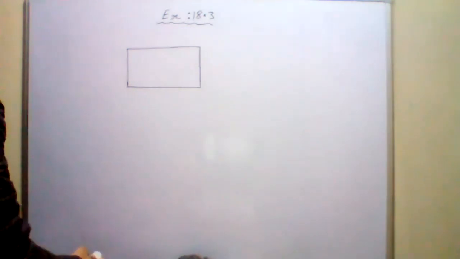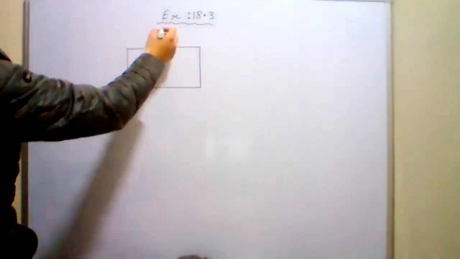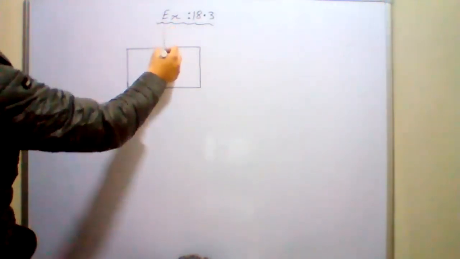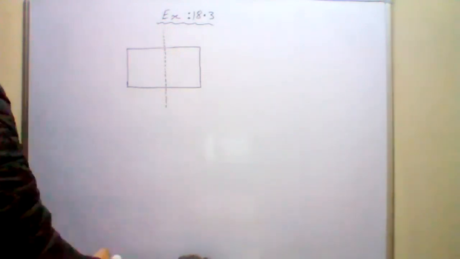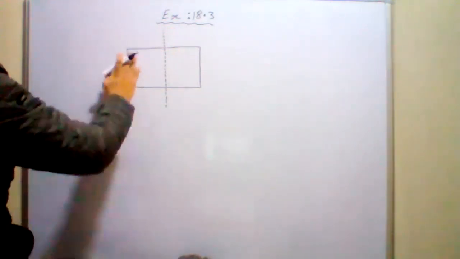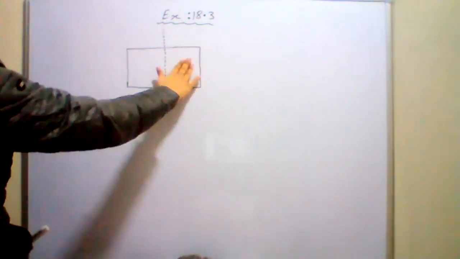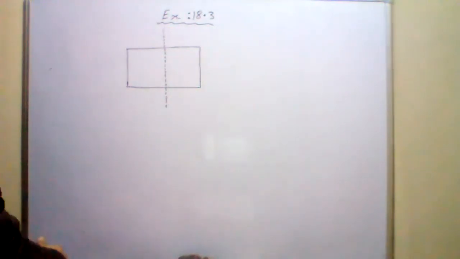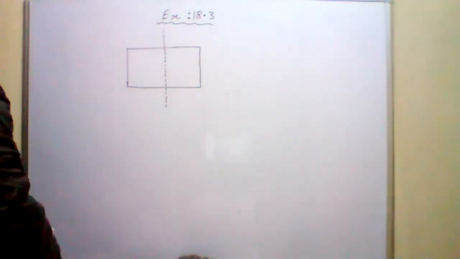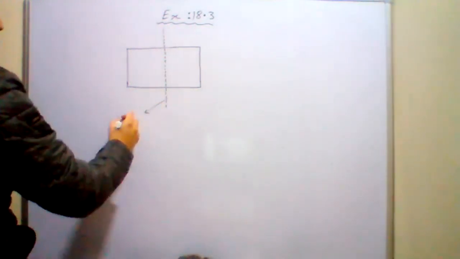Let me take an example of a rectangle. This is a rectangle on the board. If I keep a mirror at this position, this part of the rectangle will look like the mirror image of this part. They both will look like mirror images of each other. Am I right or not? Yes, sir. This line is known as the line of symmetry.